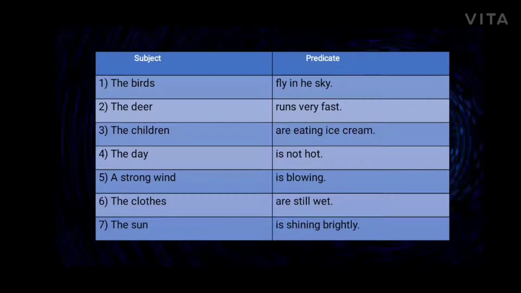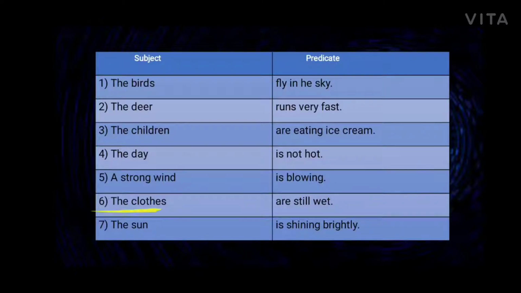The day is not hot. In that sentence, we are talking about the day. So, the day is the subject. And is not hot, that is the remaining part, the telling part, so it is the predicate. In the next example, a strong wind is blowing. What is blowing? A strong wind. So it is the naming part, it is the subject. And is blowing, that is the telling part, because a strong wind, what is the action of that strong wind? Is blowing. So is blowing is the predicate.